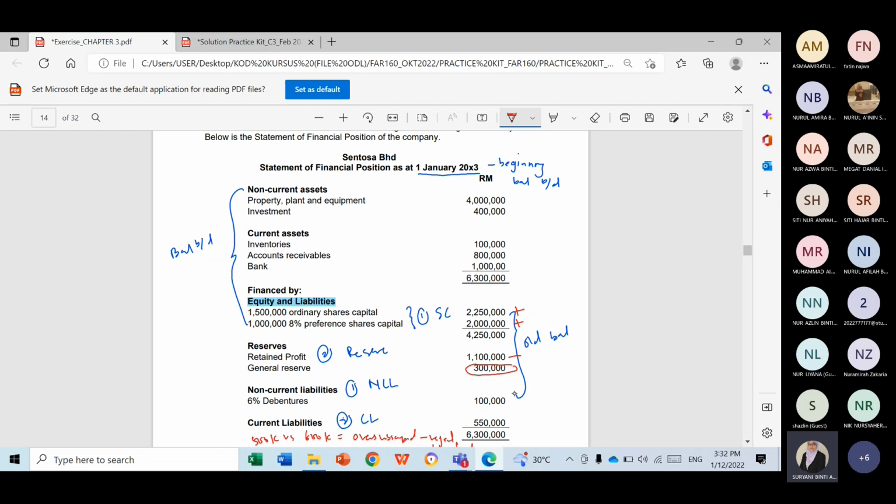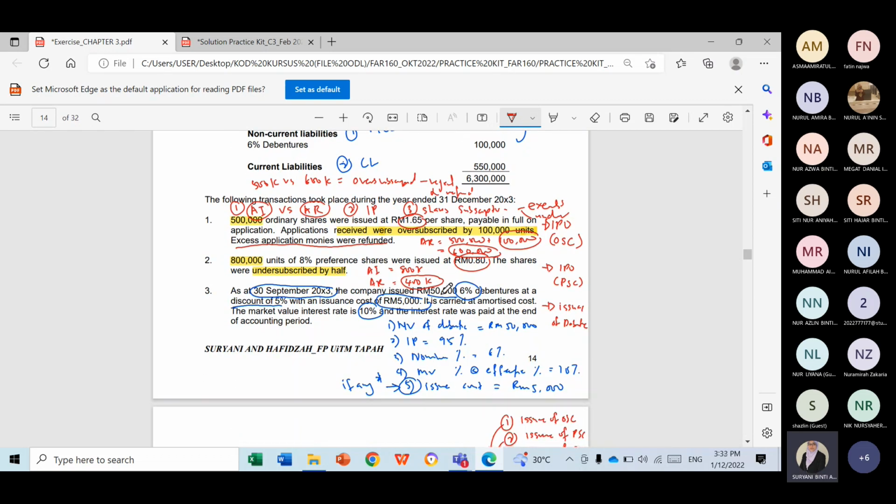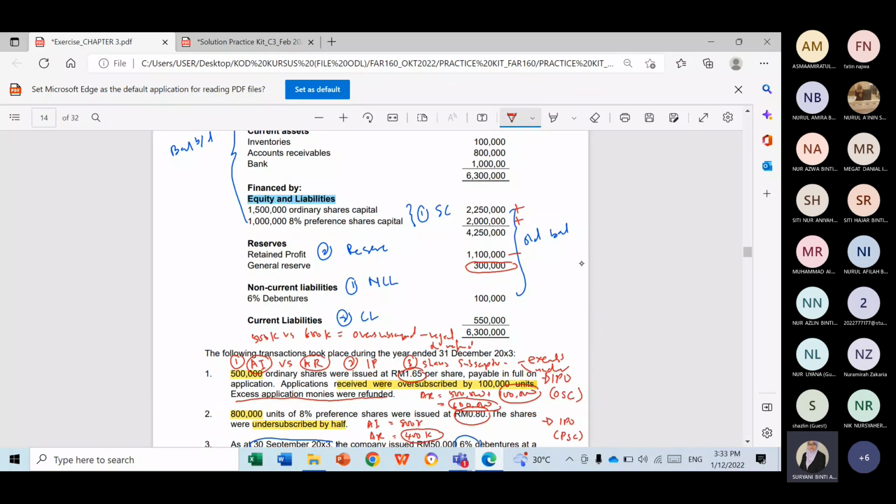Debenture, since we issued debenture here, we still have an adjustment. Currency, no adjustment. So general reserve and currency will remain the same, but ordinary share capital, preference share capital, retained profit and debenture need to be adjusted.